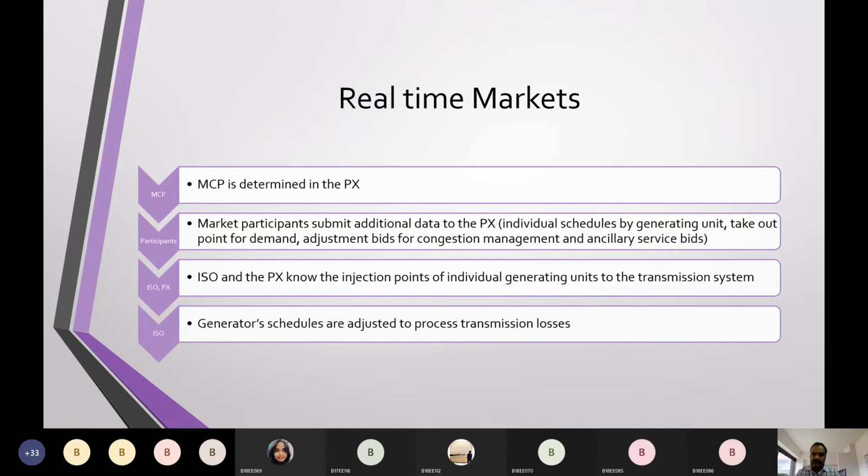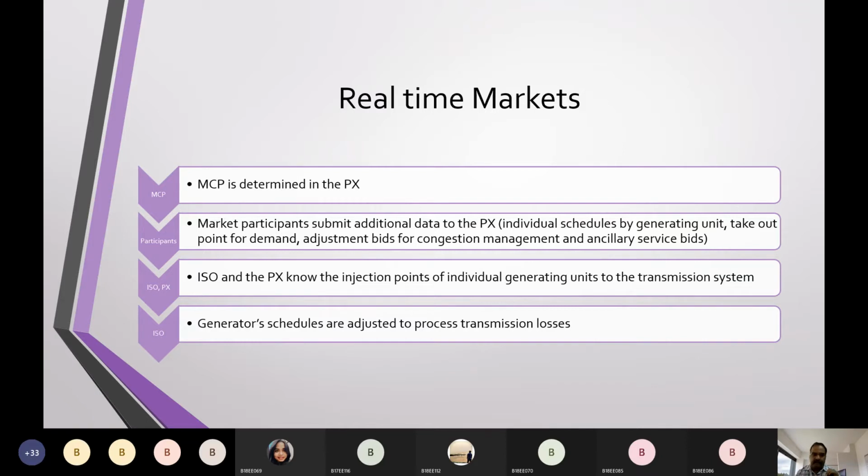And the first point remains the same. MCP is determined in the PX itself, isn't it? And market participants submit additional data to the PX. What is additional data? Individual schedules by the generating units, takeout point for the demand, adjustment bids for congestion management, and ancillary service bids. These are the same things as in day-ahead markets also.